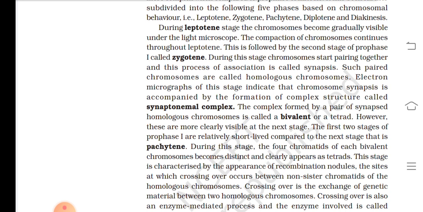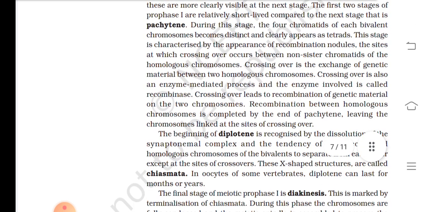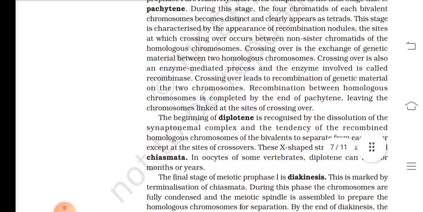The first two stages of the prophase are relatively short-lived compared to the next stage, that is pachytene. During this stage, the four chromatids of each bivalent chromosome become distinct and clearly appear as tetrads. This stage is characterized by the appearance of recombination nodules, the sites at which crossing over occurs between non-sister chromatids of the homologous chromosomes. Crossing over is the exchange of genetic material between two homologous chromosomes.